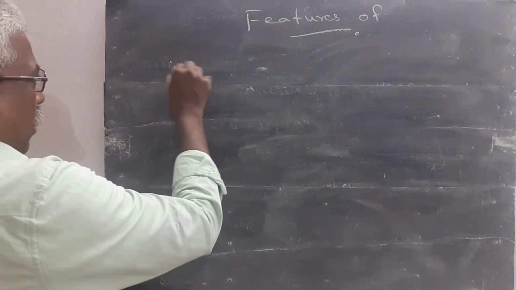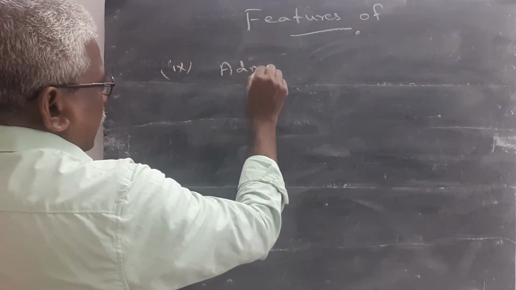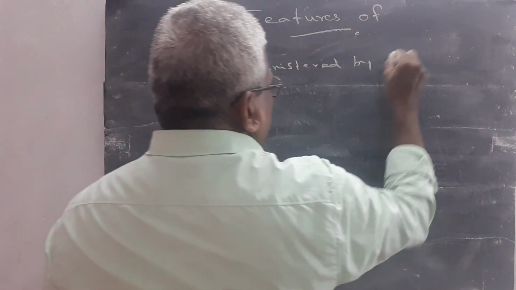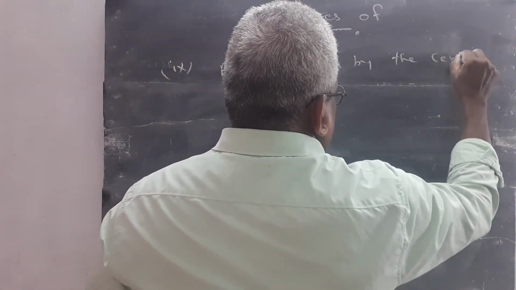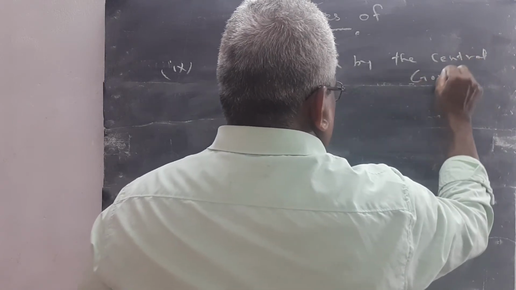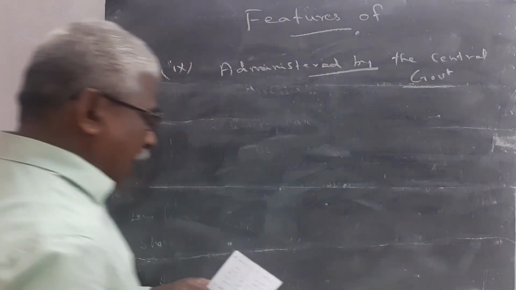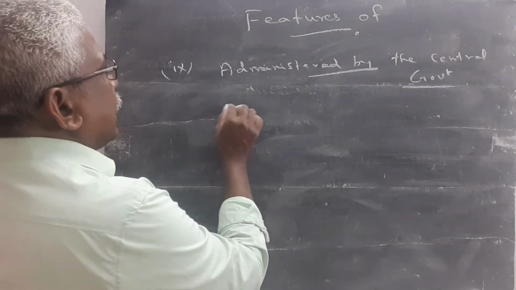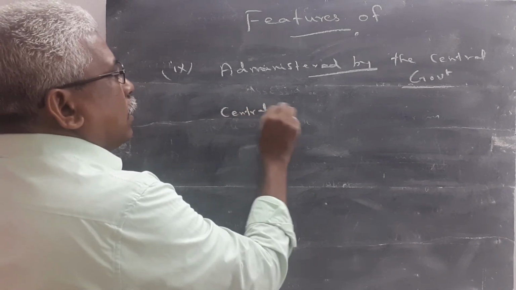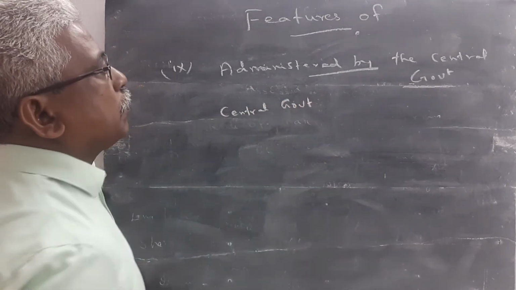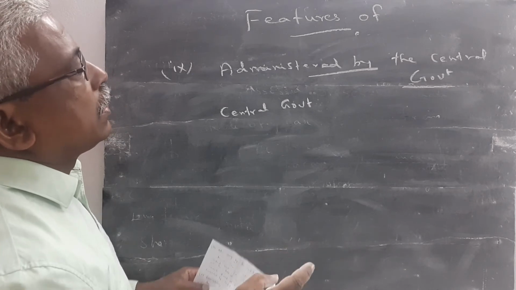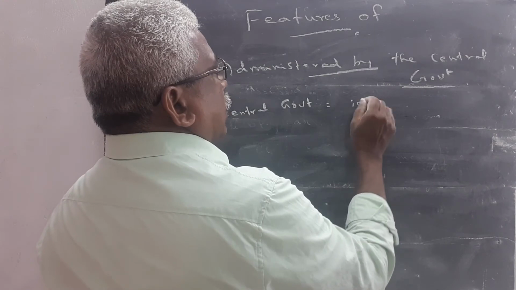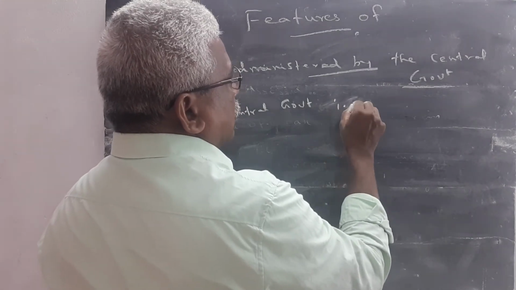Then point number 9: the income tax is administered by the central government. The administration of the income tax is in the hands of the central government. The central government has many departments.